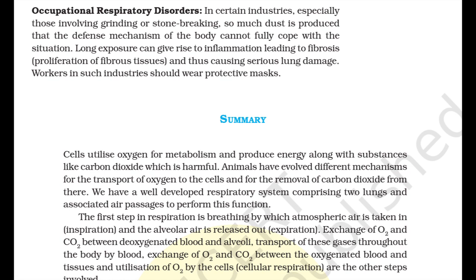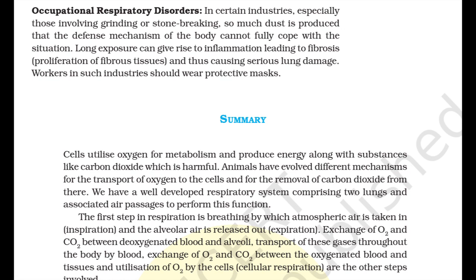Summary. Cells utilize oxygen for metabolism and produce energy along with substances like carbon dioxide, which is harmful. Animals have evolved different mechanisms for transport of oxygen to the cells and for the removal of carbon dioxide from there. We have a well-developed respiratory system comprising 2 lungs and associated air passages to perform the function. The first step in respiration is breathing, by which atmospheric air is taken in and the alveolar air is released out.